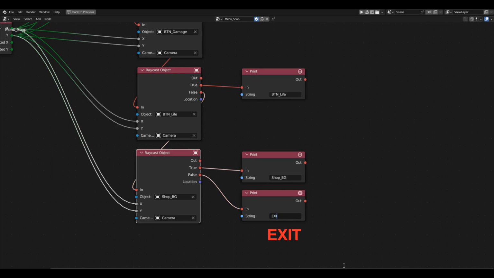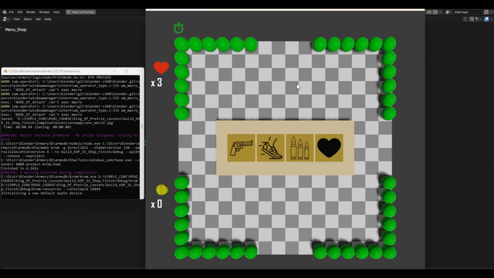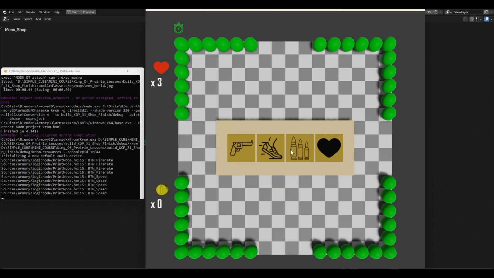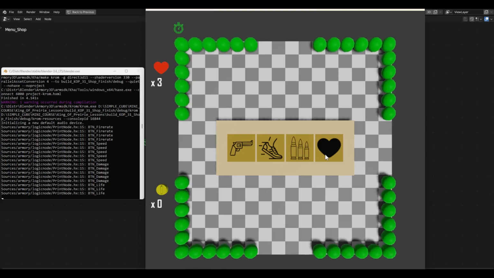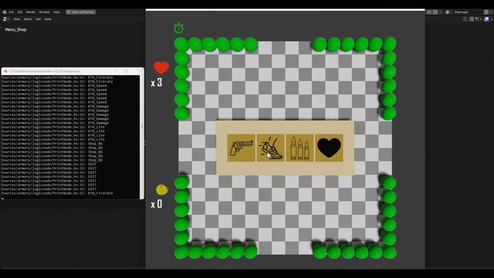If none of the checks return true, it means we clicked outside the shop, and this will signal exiting the menu. This way, we don't need another button specifically for exiting. Let's check all buttons for activation. Also, let's make sure that clicking outside the menu triggers the exit chain.